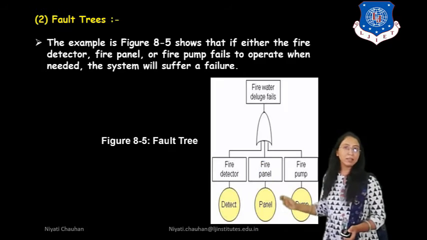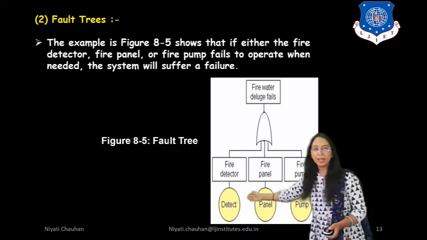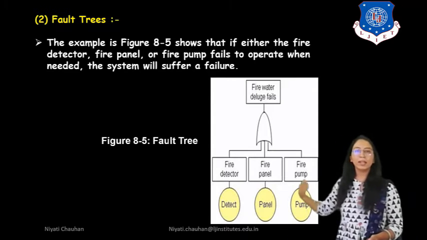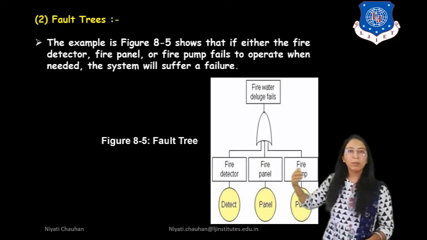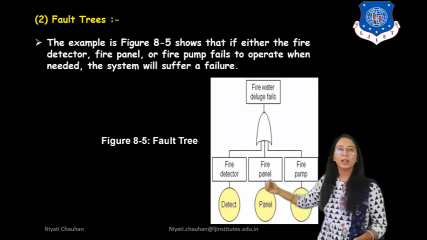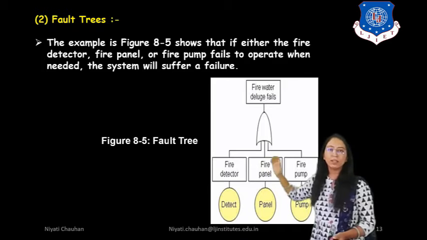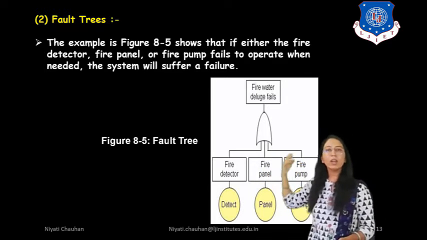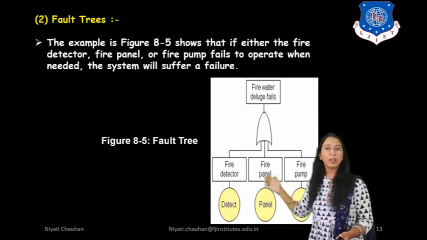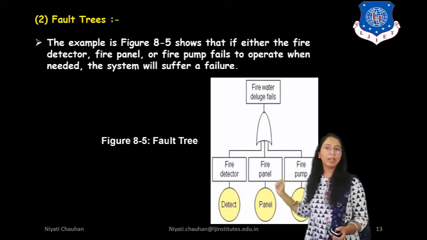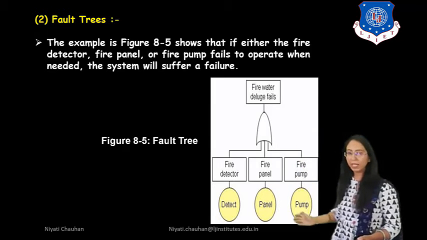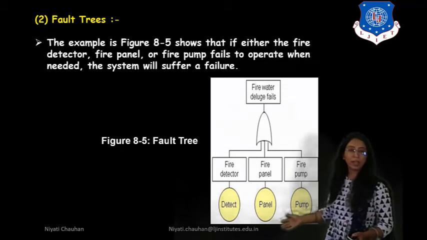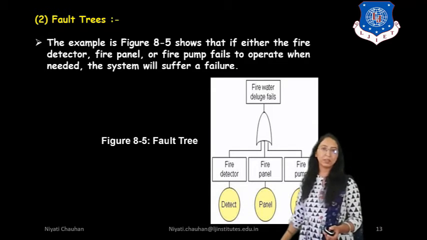So here you can see in this diagram, detector, panel and fire pump are all connected, then all data is sent to the OR gate, and from the OR gate to the fire water system failure. So this is a fault tree. This is a most important question for GTU. Sometimes this question can also be asked in GTU.